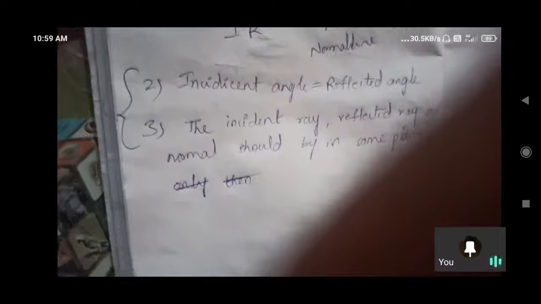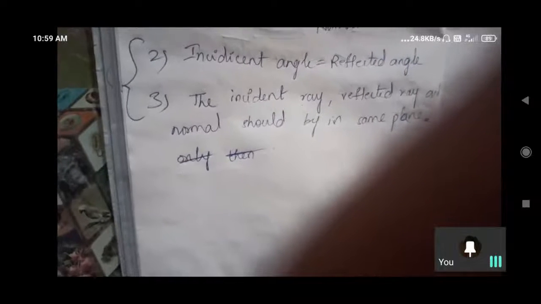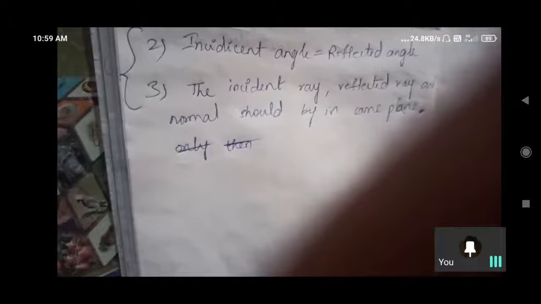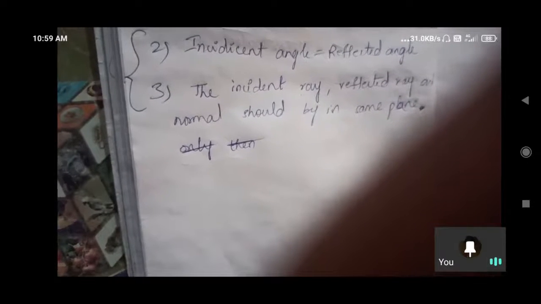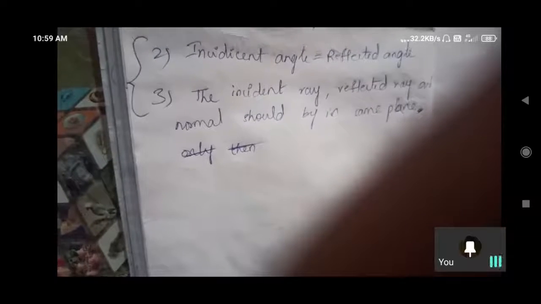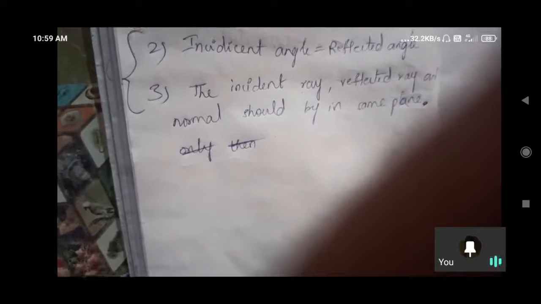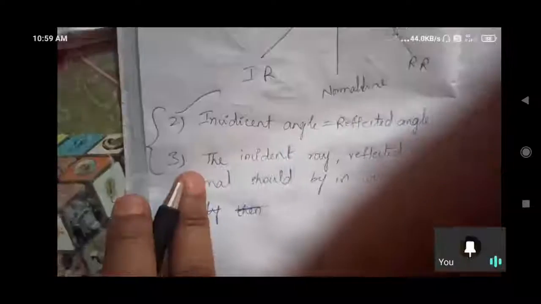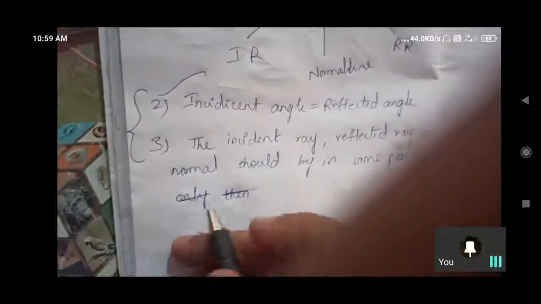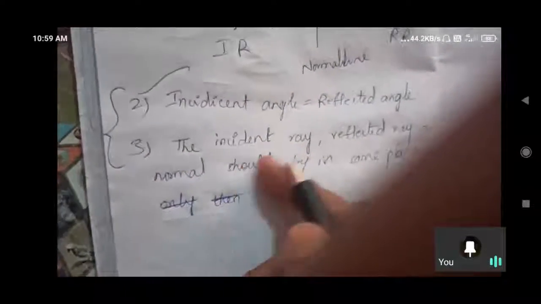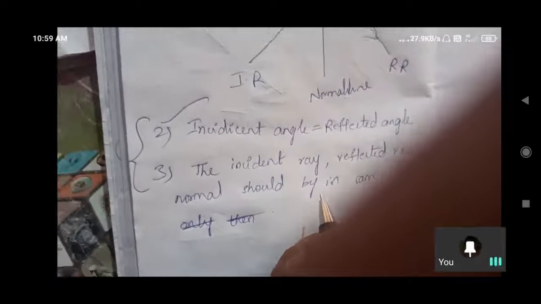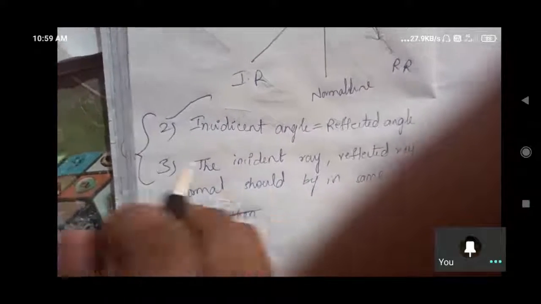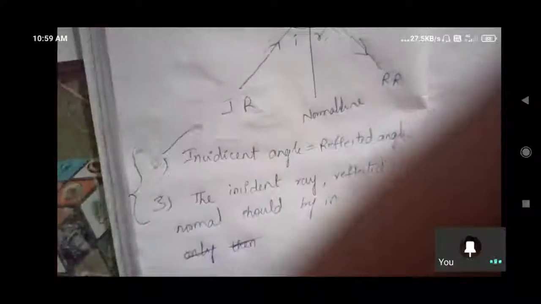Incident ray, reflected ray and normal should be in the same plane. Then only we can see the image of the opposite person, and at the same time angle of incidence is equal to angle of reflection. Whenever we can see the image of the other person, at that time this is there: angle of incidence is equal to reflected angle. Only when both are the same and all these are in the same plane, we can observe the image of the opposite person in that screen. Okay, is it clear for you?